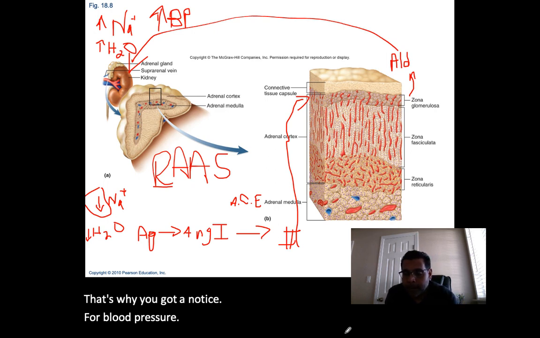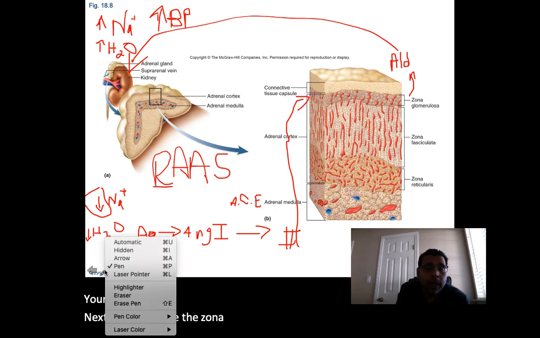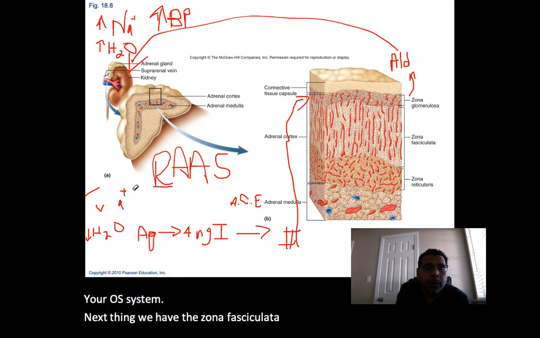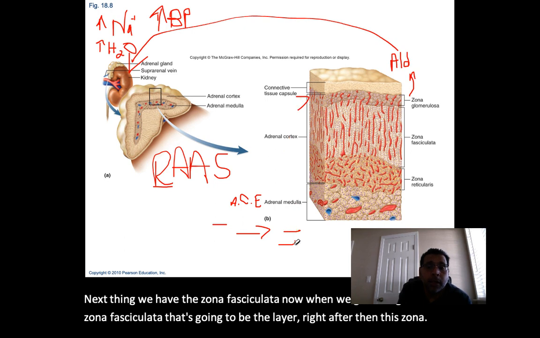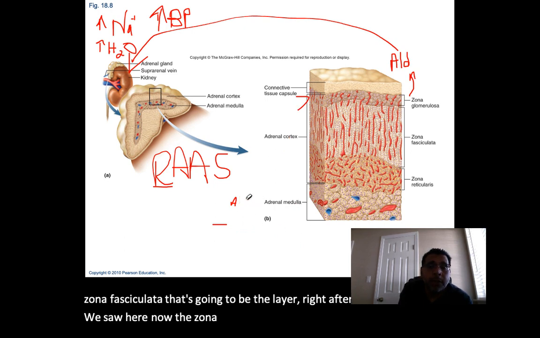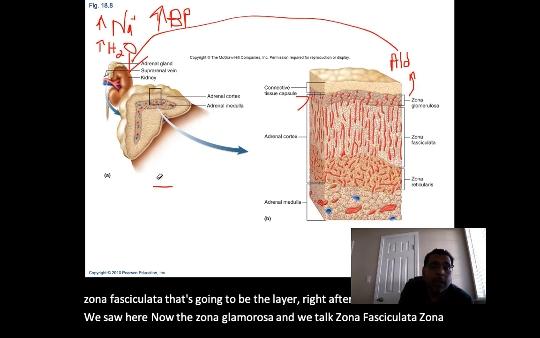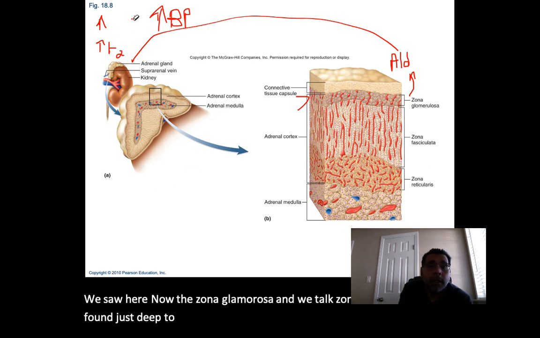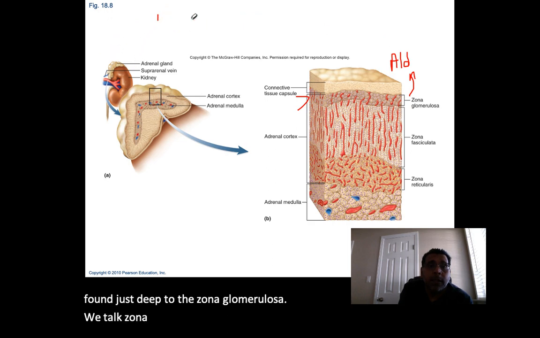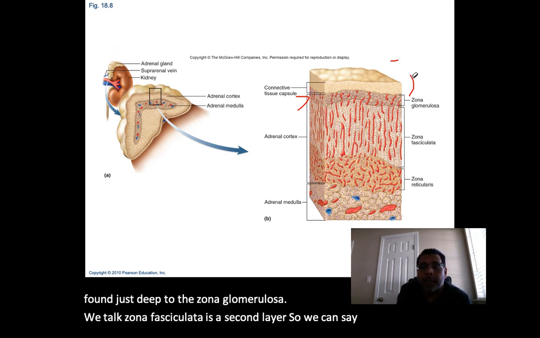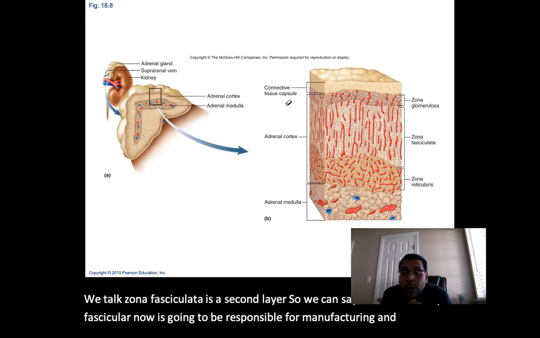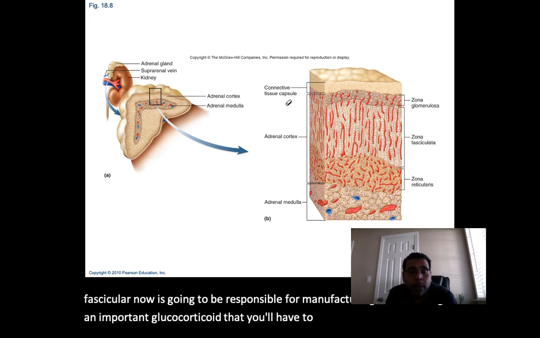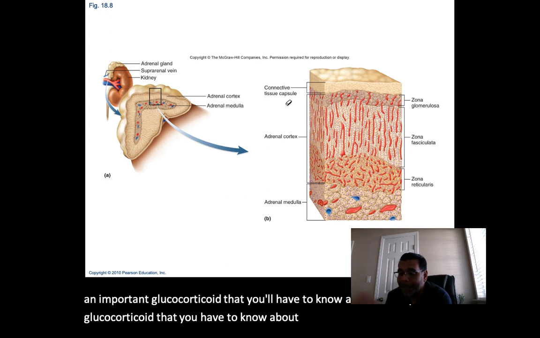Your renin-angiotensin-aldosterone system. Next thing we have the zona fasciculata. That's going to be the layer found just deep to the zona glomerulosa. The zona fasciculata is a second layer, and it is going to be responsible for manufacturing and releasing an important glucocorticoid that you'll have to know about, and that is going to be cortisol.